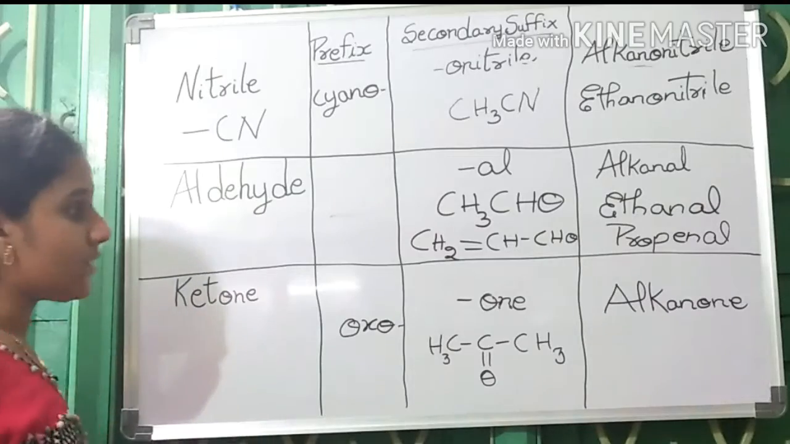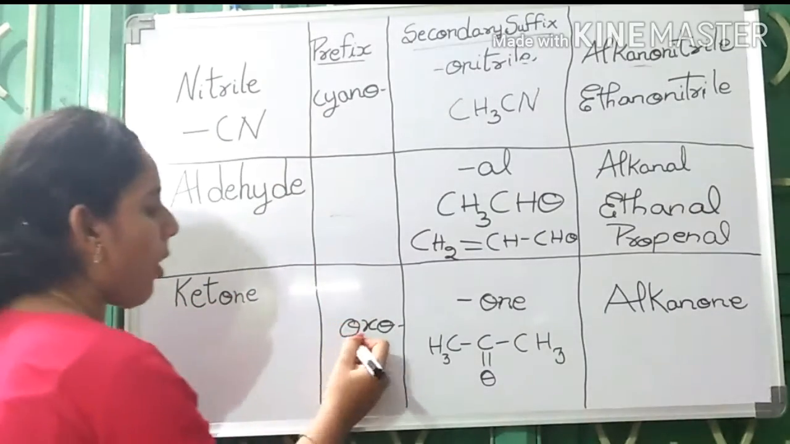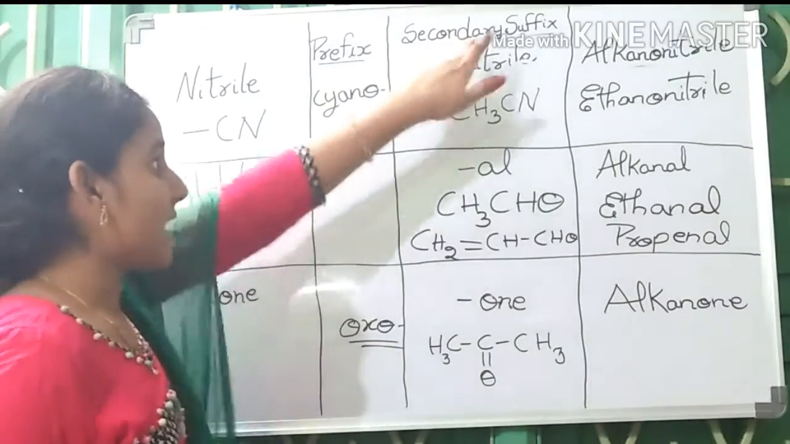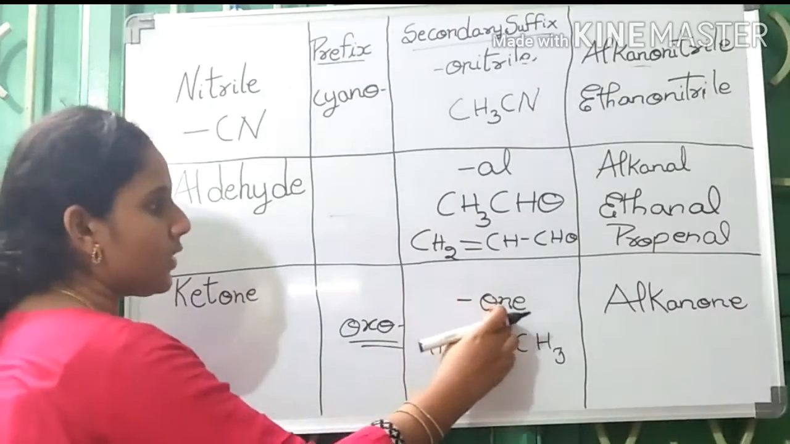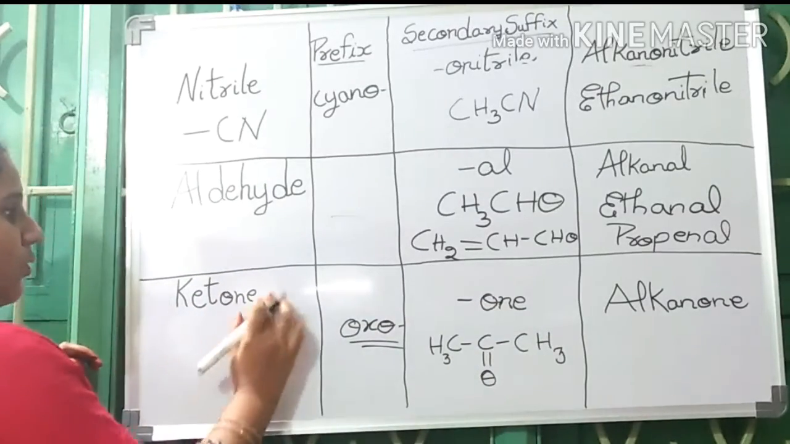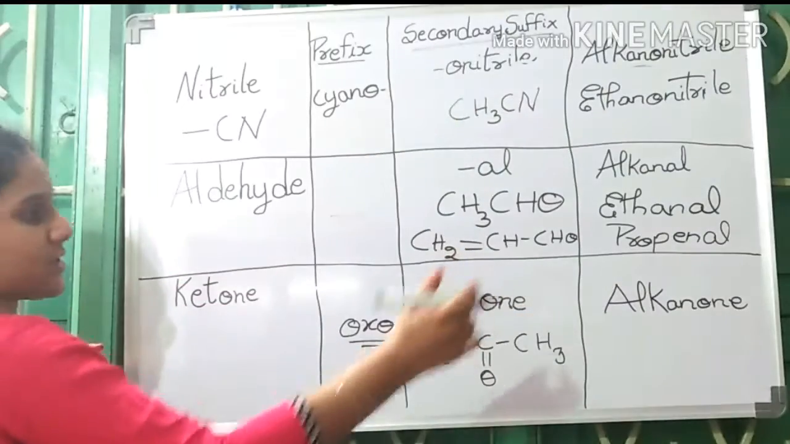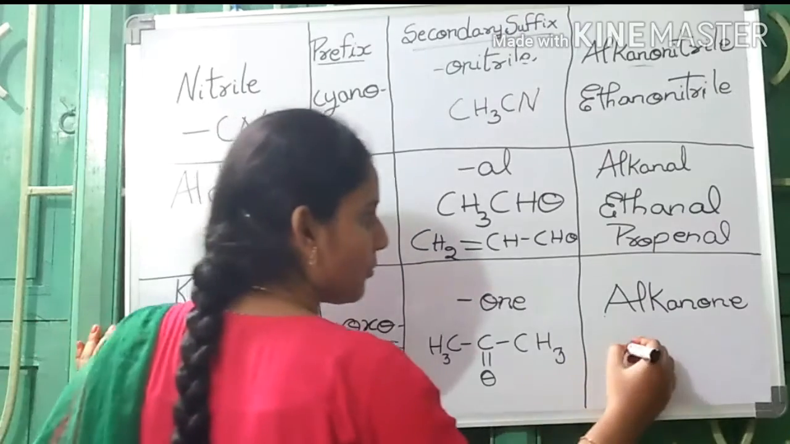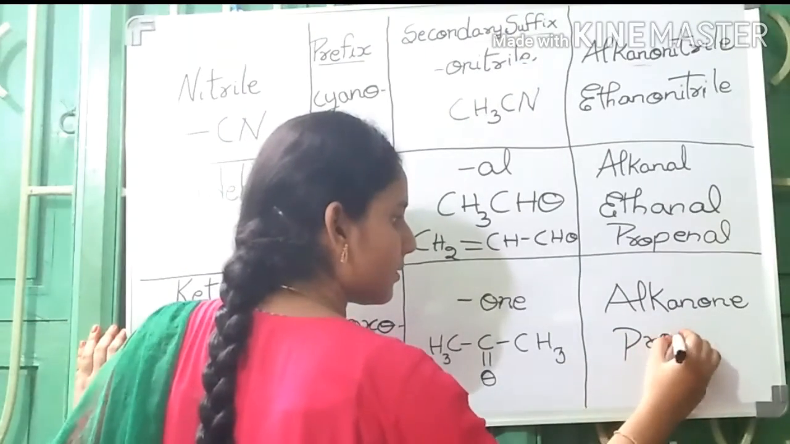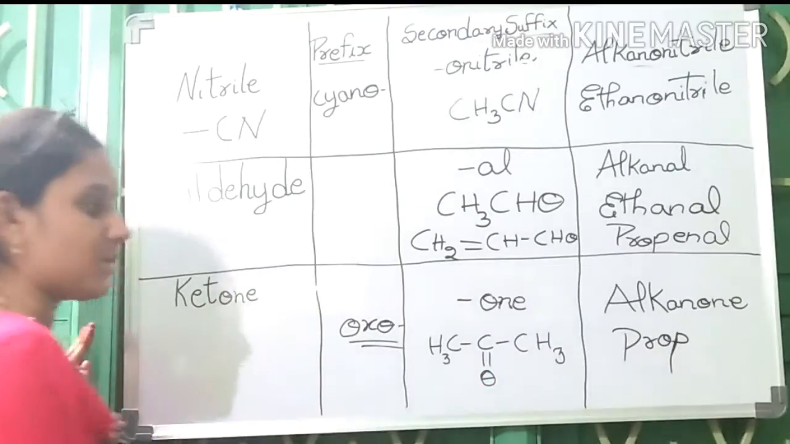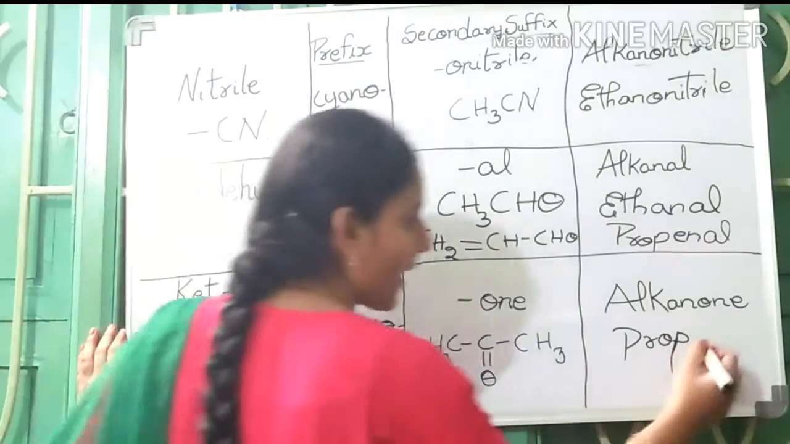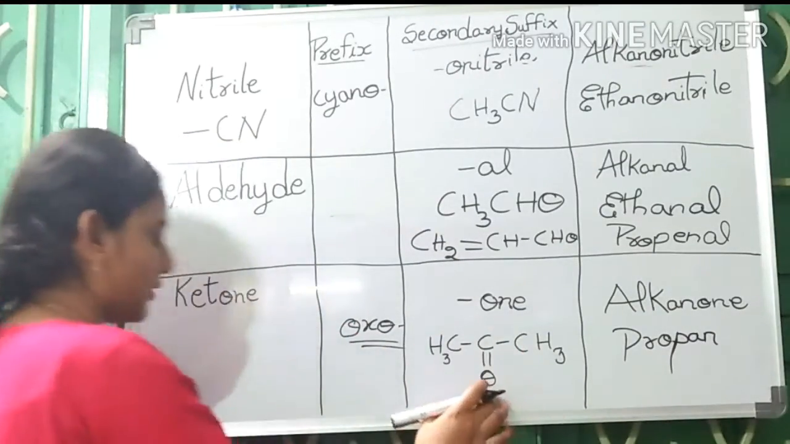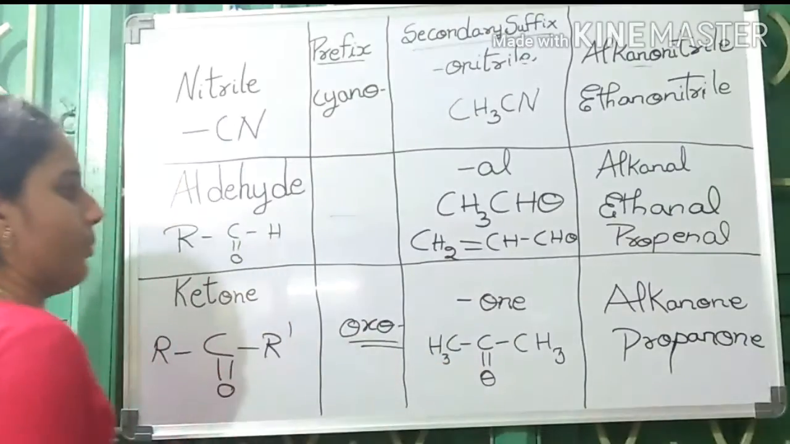Ketone. If ketone is used as a prefix, then oxo is the word used. If it is used as a secondary suffix, then one. Ketone, one, is used as secondary suffix. Let us see this compound. Number of carbons present is 3, prop. No double bond between carbon and carbon. So propan, one, because the functional group present is ketone. Propanone is the name of the compound.